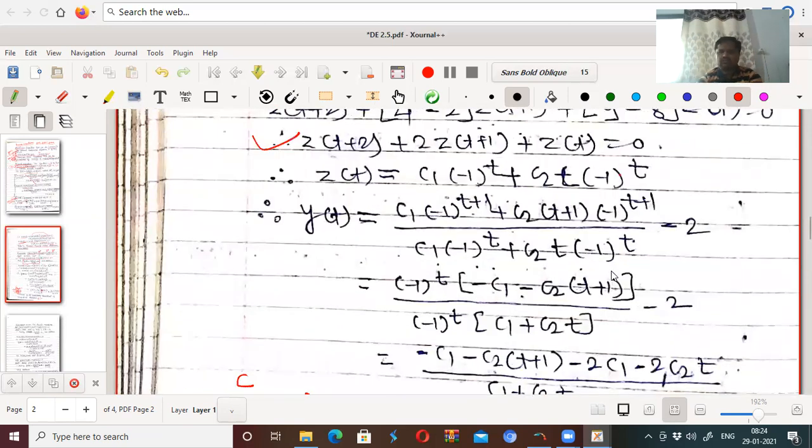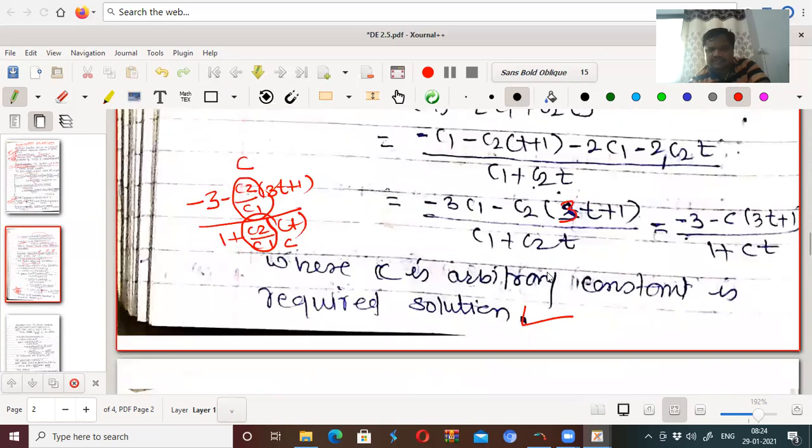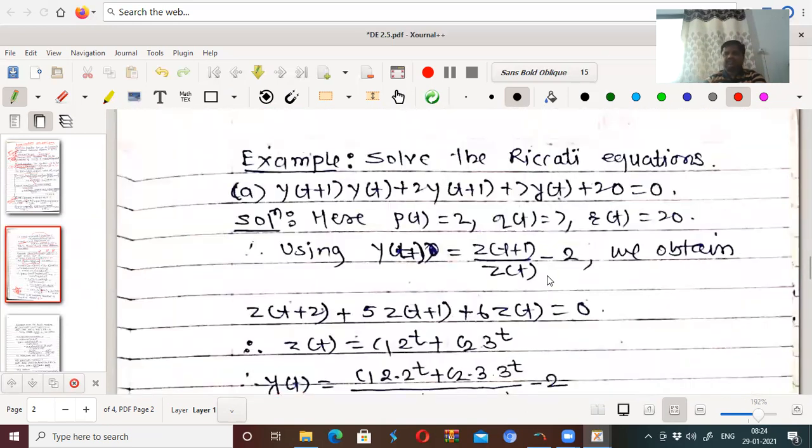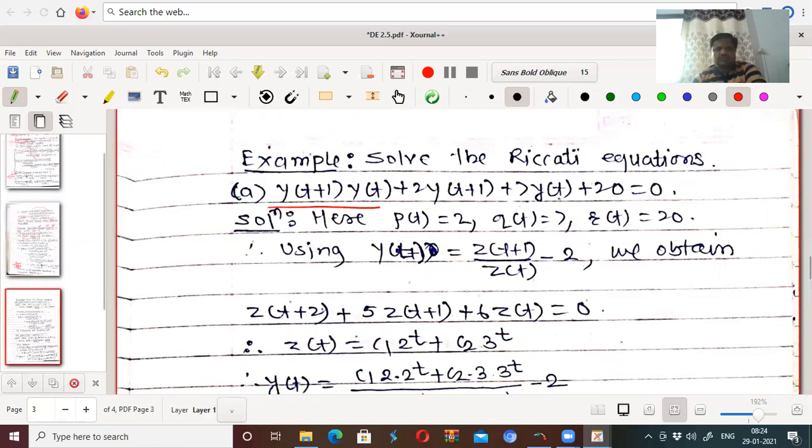So this is the method to obtain the solution of such types of equation, that is, a Riccati equation can be converted into a linear equation. This is one more example which is solved here: y(t+1) into y(t) plus 2y(t+1) plus 7y(t) plus 20 equal to 0. Here p(t) is equal to 2, q(t) equal to 7, r(t) equal to 20. Using y(t) is equal to z(t+1) upon z(t) minus 2.